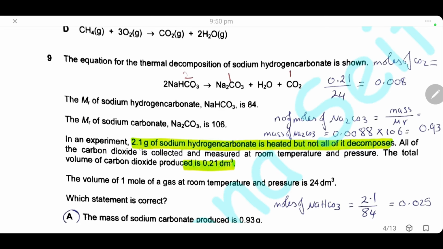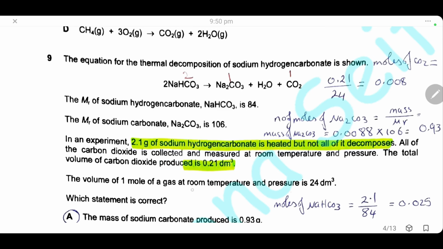In the experiment, 2.1 gram of sodium hydrogen carbonate is heated, but not all of it decomposes. So not all the 2.1 gram decomposes, only part of it. And all the carbon dioxide is collected and measured at room temperature and pressure. The total volume of carbon dioxide is 0.21 decimeter cube.